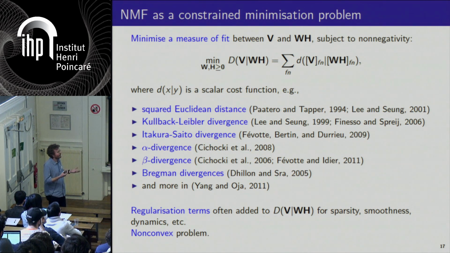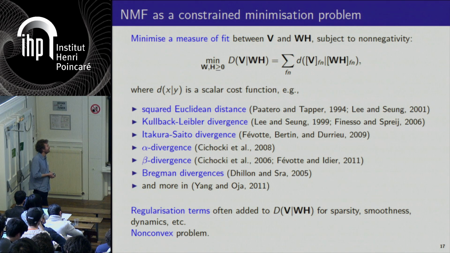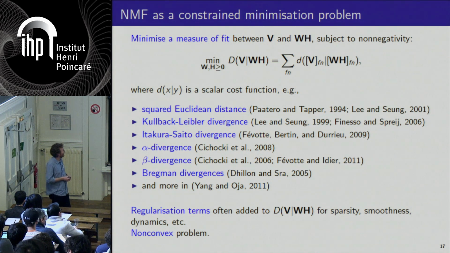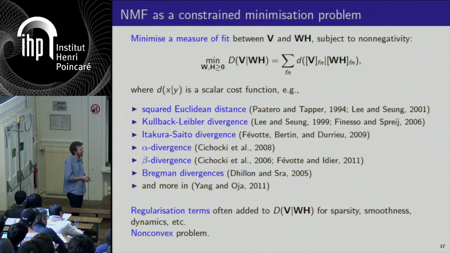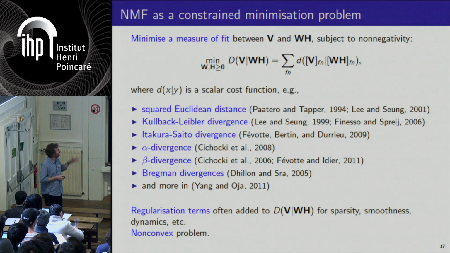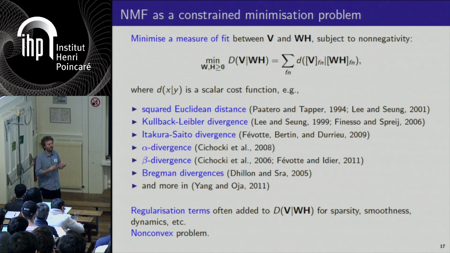And also, an important problem of this optimization problem is that it's a non-convex problem because of the bilinearity WH in the approximation. And this is an important bottleneck, and there's a lot of ongoing research on this specific problem: how to find global solutions, or at least characterize the nature of the global solutions.